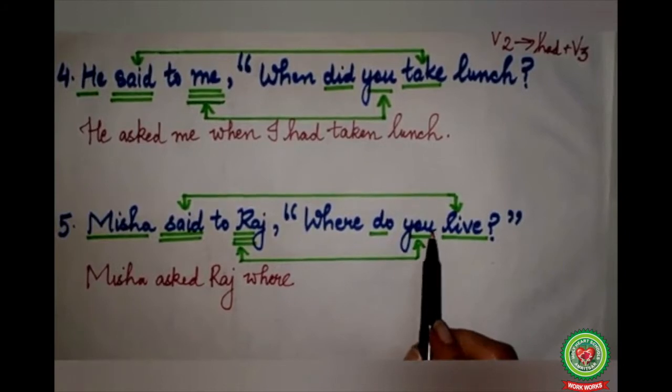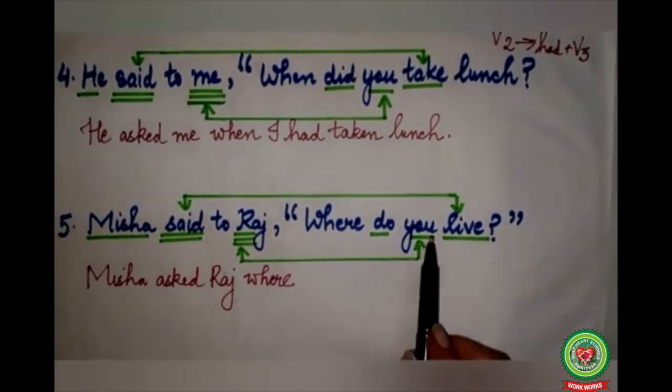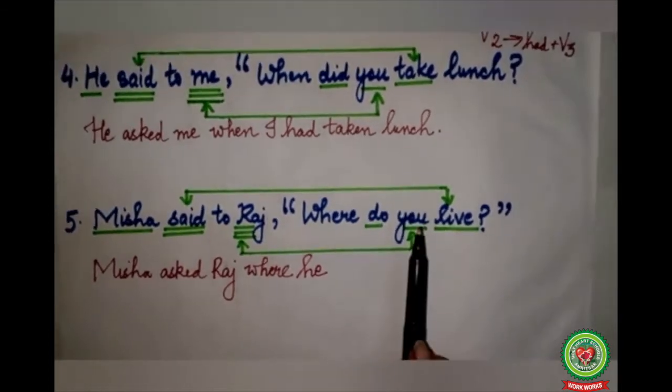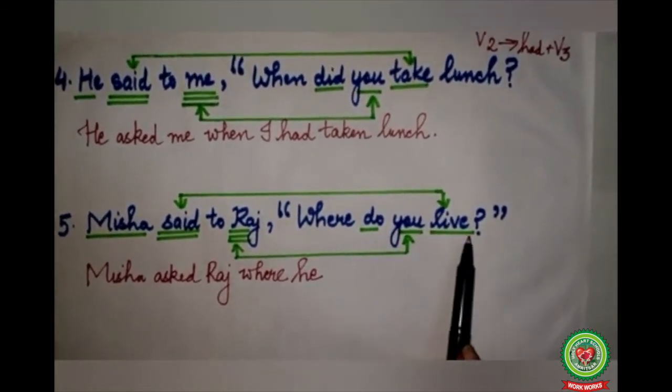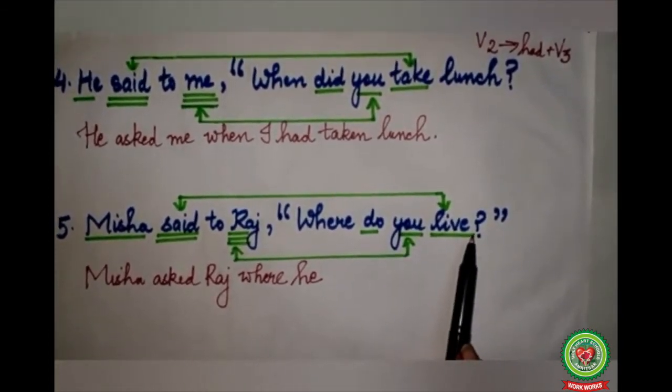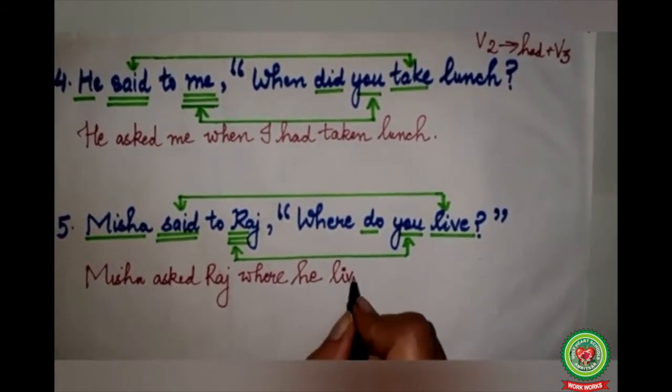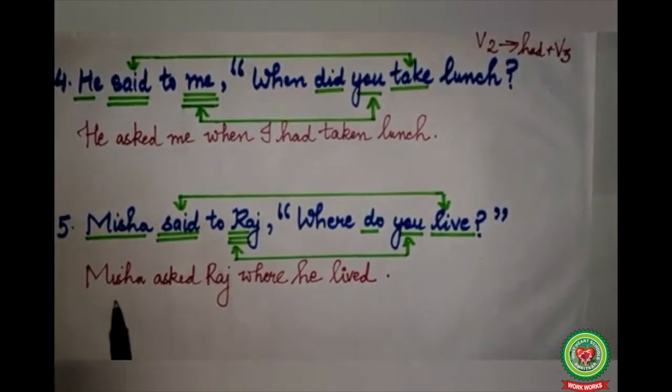Now you here is a subject, so first we will write the subject. You refers to Raj, so you will change into he. Do live: live is the present form of the verb. So do live will change into lived. So our answer will become, Misha asked Raj where he lived.